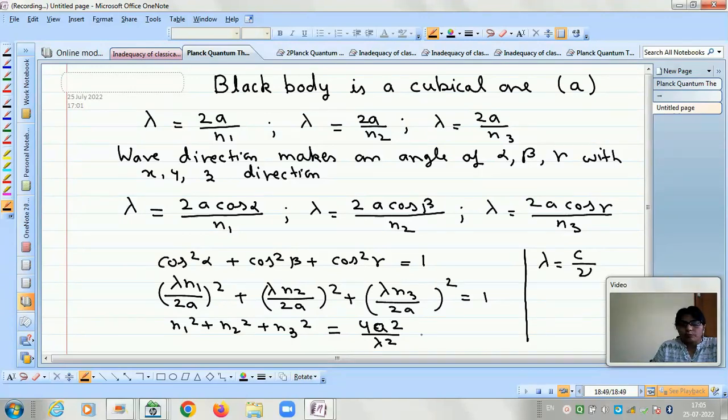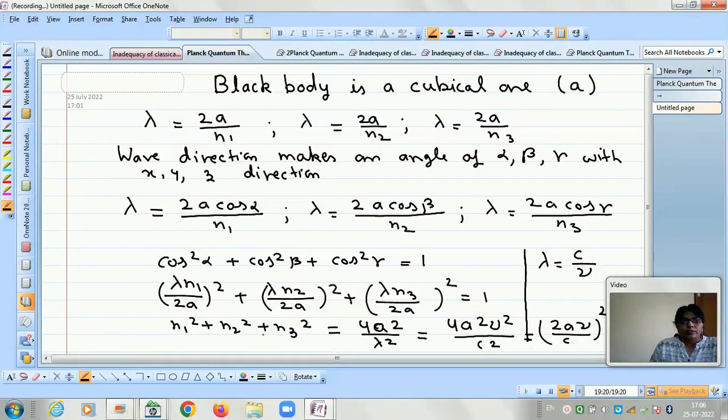So now if we replace it, then n1 square plus n2 square plus n3 square is equal to 4A square nu square upon c square, or this can also be written as (2A nu upon c) whole square.